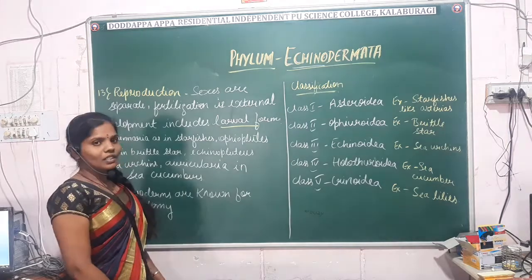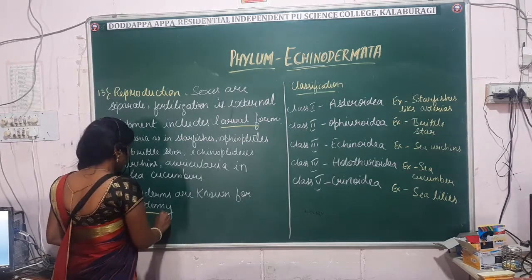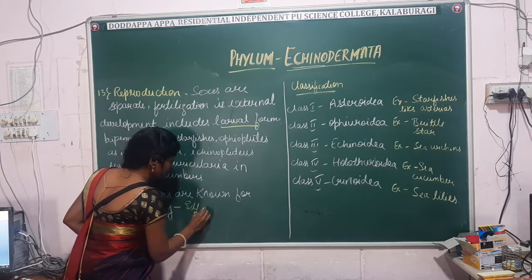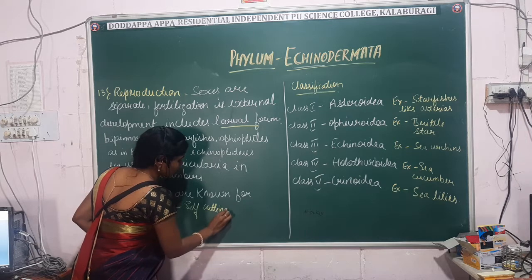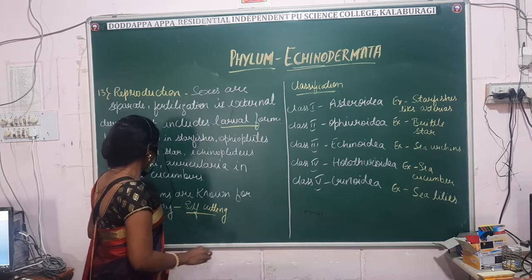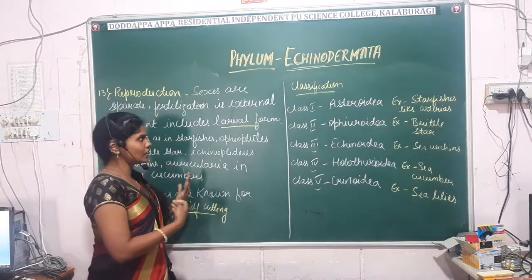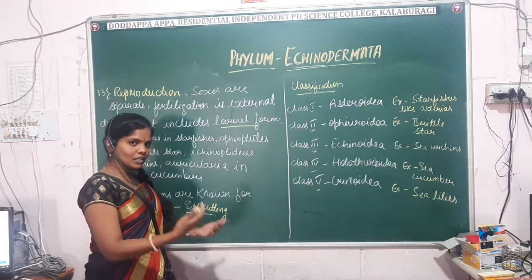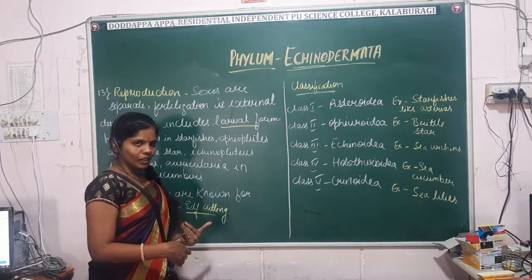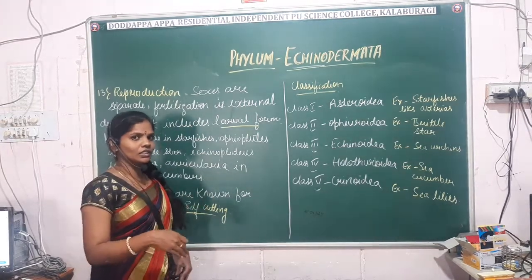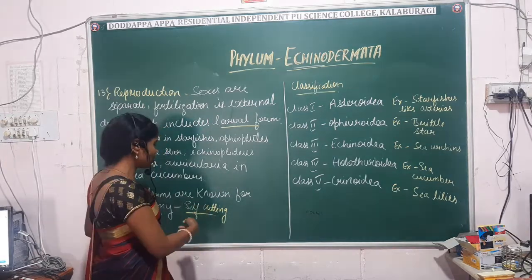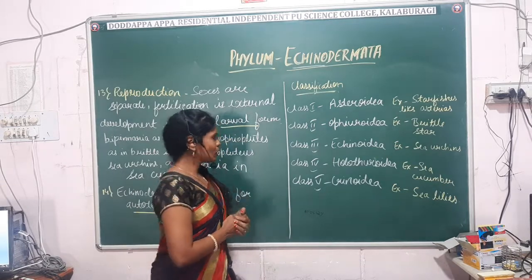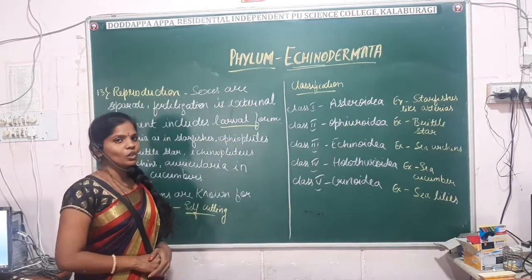And another important characteristic feature of echinoderms is autotomy, meaning self-cutting. It is done just to escape from enemies or predators. They will cut off a body part. Okay, you have heard of regeneration. Regeneration is the regaining of the lost part, but autotomy means self-cutting, just to escape from enemies or predators. Okay, so these are the general characteristic features of the echinoderms.